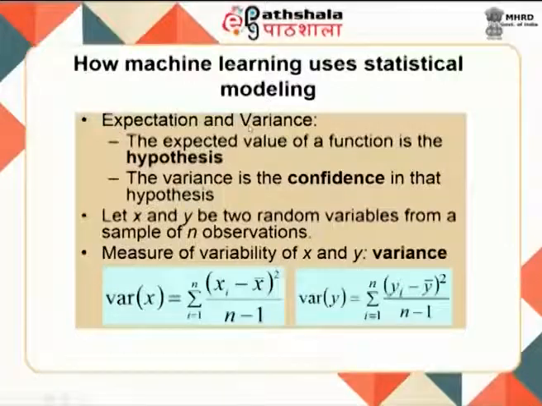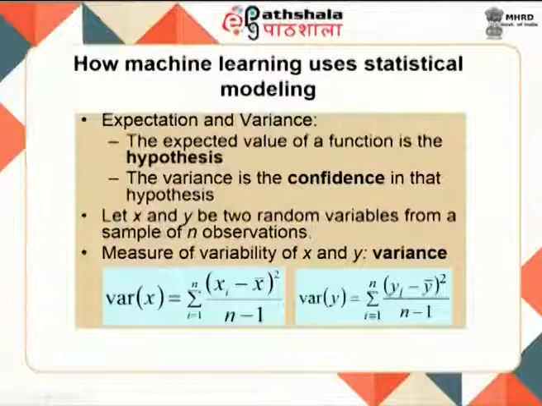Now let us look at how machine learning uses the statistical modeling we are talking about. Expectation and variance are other important aspects that we are interested in. The expected value of a function is called the hypothesis, and the confidence you have in that is given by its variance. Suppose you have x and y, which are two random variables from a sample of n observations. The measure of variability of x and y is called the variance. This is again very important when we are talking about linear regression, linear models of classification and so on.